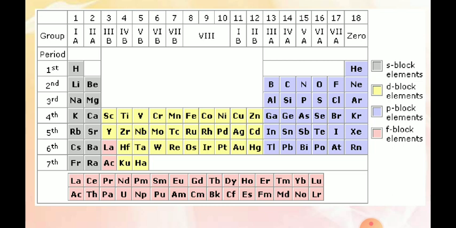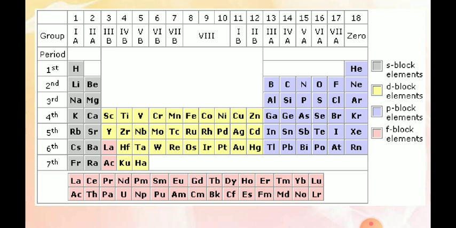The elements which are present at the extreme left are known as S block elements, as their last electron enters the S block, and the elements which are represented with blue shading are P block elements. The elements which are present in the middle of the periodic table are known as the D block elements, and the elements which are present at the bottom of the periodic table are known as the F block elements.